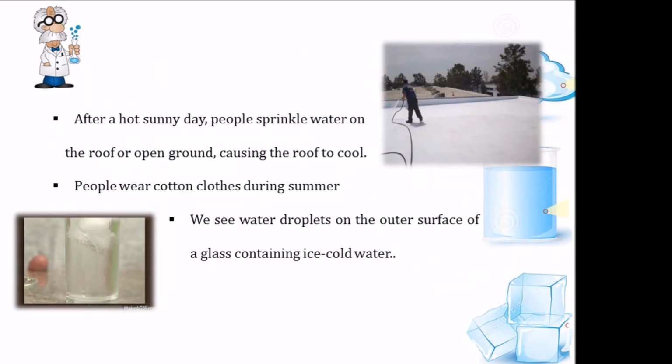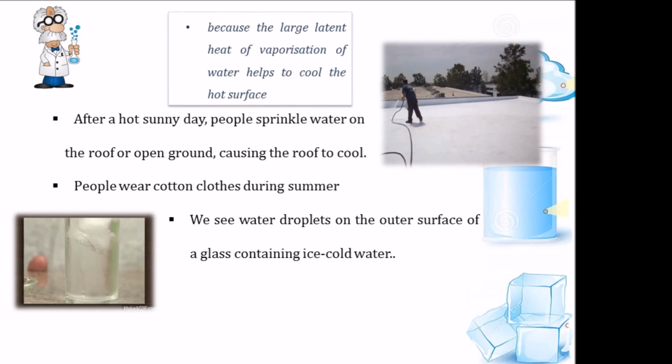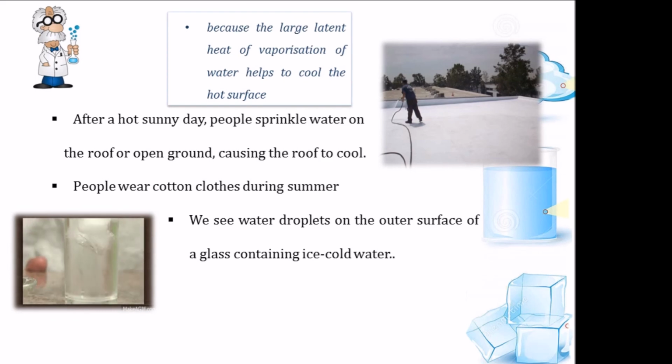Similarly, on a hot day, you might have seen people sprinkling water on the roof or an open ground, causing the roof to cool. Why do they do that? It is because here also the large latent heat of vaporization of water helps to cool the hot surface. Now, what was this latent heat of vaporization? It was the amount of heat required to change 1 kilogram of liquid to vapor at its boiling point without changing its temperature. Or in simple words, when the water on the roof gets converted into water vapor, during this evaporation, the energy is used from the surroundings in order to restore the lost energy, making the roof cool.